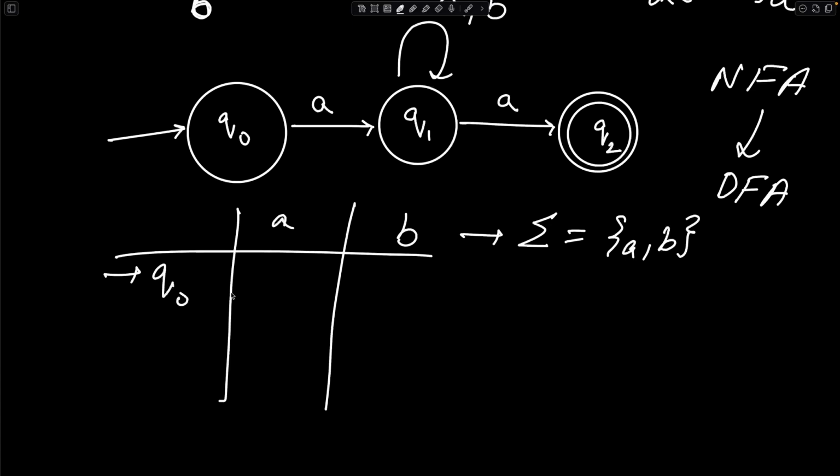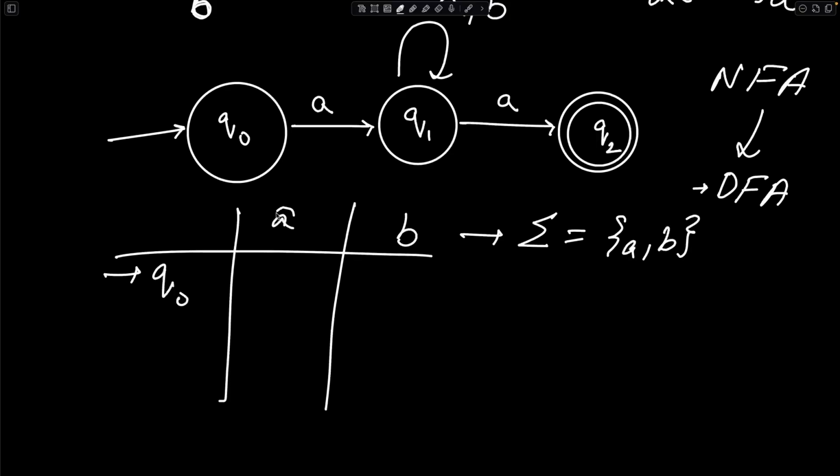Now, because it was an NFA, the deterministic aspect was not present, right? But now we're converting it into a DFA, so the deterministic aspect must be introduced. And what is the deterministic aspect? For every single member of your alphabet, for every single state, a single transition must exist, right?